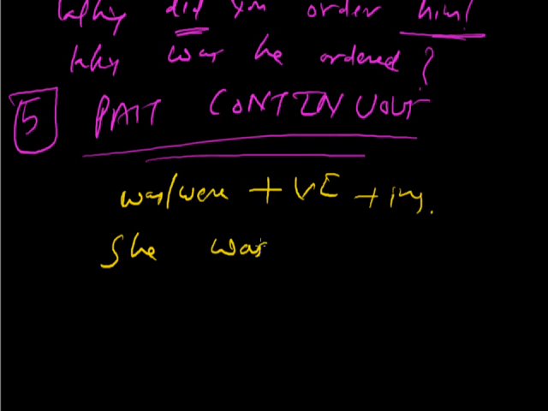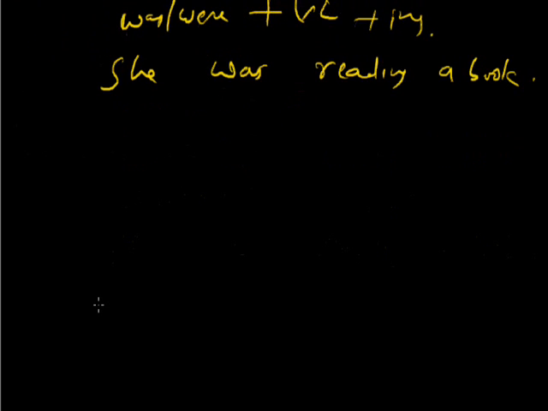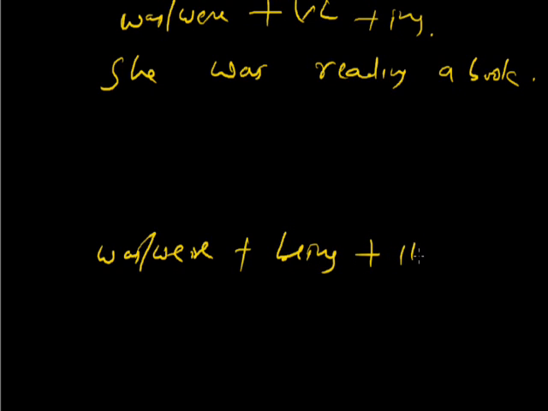She was reading a book. Now, if you want to change it into passive, it's very easy. Look at this structure: was, were, plus being, plus third form.